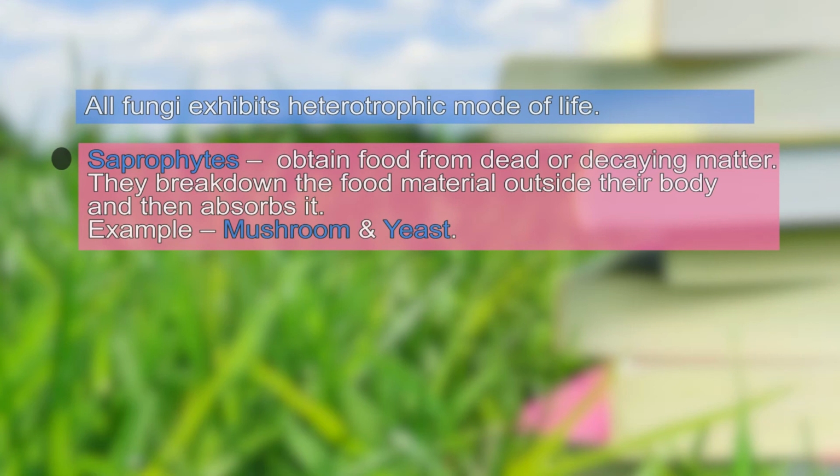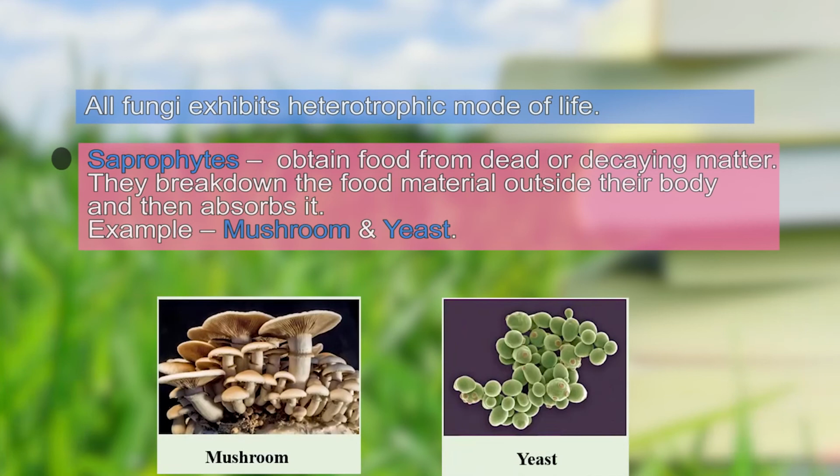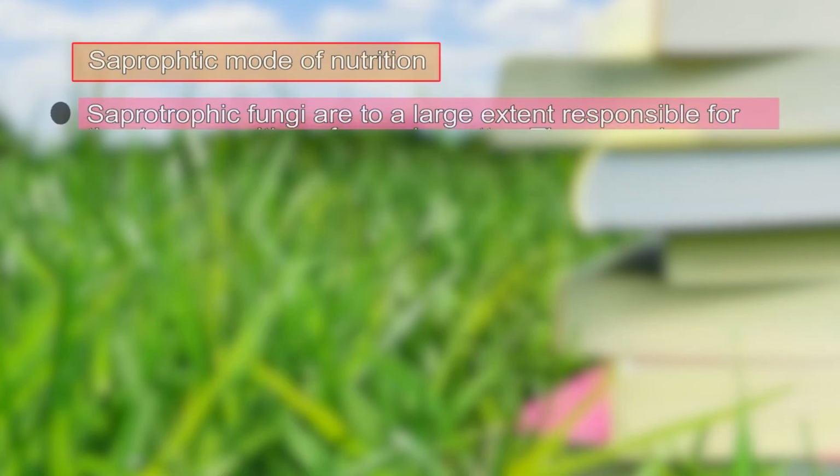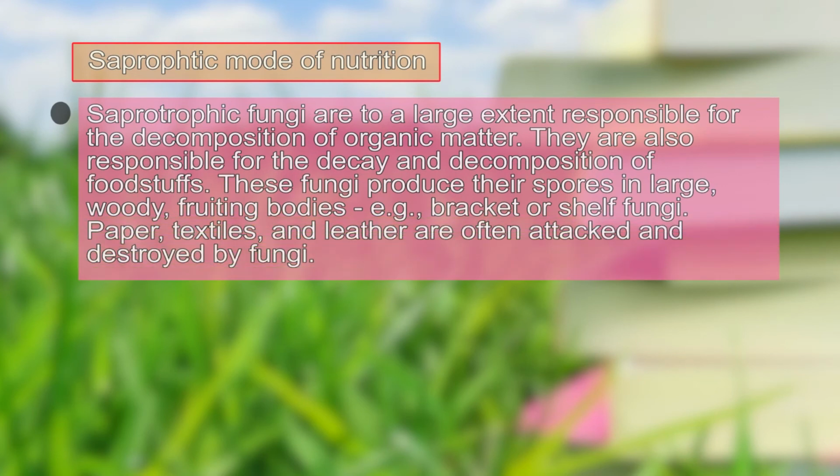Regarding nutrition, many fungi exhibit a heterotrophic mode of nutrition and are known as saprophytes. That means those organisms which grow on dead decaying matter. Examples are mushroom and yeast. In the saprophytic mode of nutrition, they decompose the organic matter. They are responsible for the decay and decomposition of foodstuff, and in turn they produce spores in large number. The spores are a means of dissemination so that they can go to other places where the fungi can prosper and grow in number.